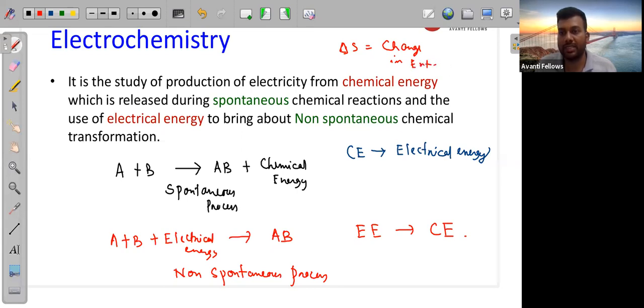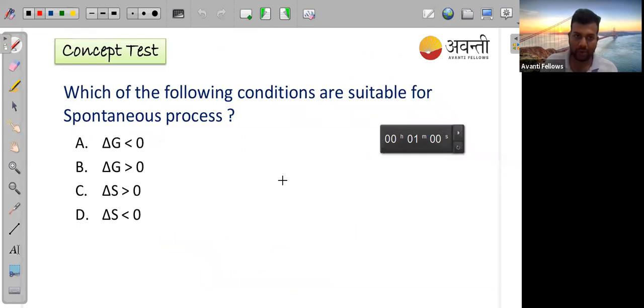Okay, so this is the basic definition of electrochemistry. With that, let's move on. Here is a question: which of the following conditions are suitable for a spontaneous process? This is a multiple option correct question, so I am launching the multiple option correct question poll. Maybe 2 or 3 options may be correct in this case. You have to check. It is asking for a spontaneous process.